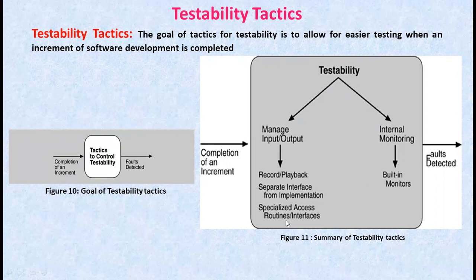Now coming to the third one, that is specialized access routines or interfaces. Having specialized testing interfaces allows capturing or specifying the variable values for the computation through a test harness, independent of its normal execution. Specialized access routines and interfaces should be kept separate from the access routes and interfaces for required functionality.